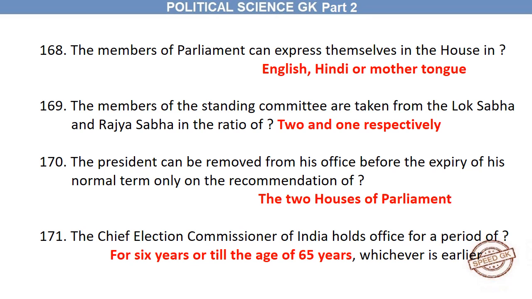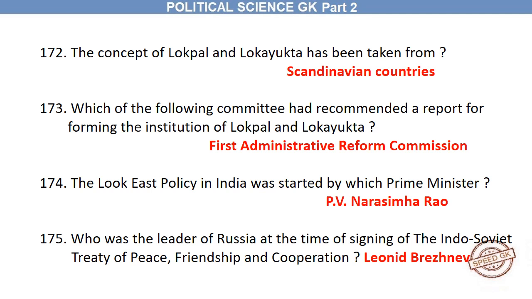The Chief Election Commissioner of India holds office for a period of 6 years or till the age of 65 years, whichever is earlier. The concept of Lokpal and Lokayukta has been taken from Scandinavian countries. Which of the following committees had recommended a report for forming the institution of Lokpal and Lokayukta? First Administrative Reforms Commission.